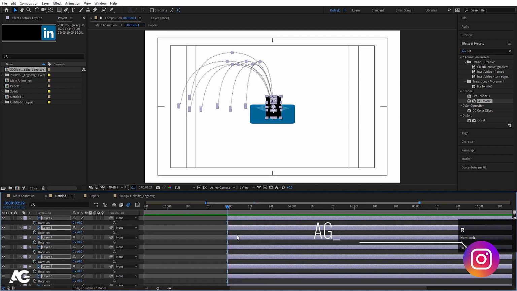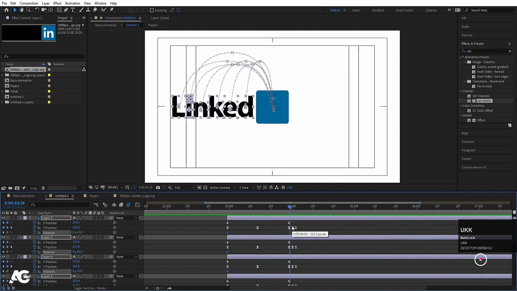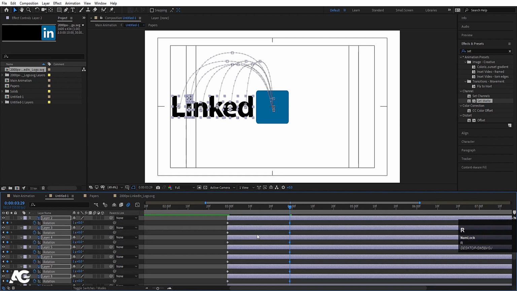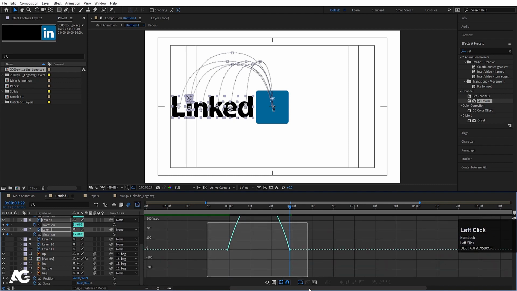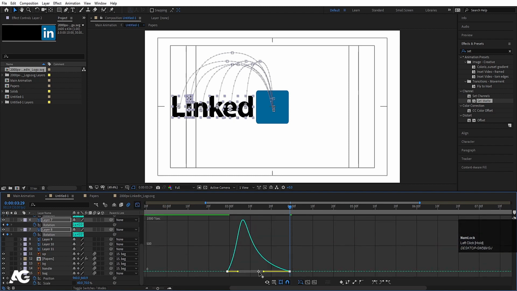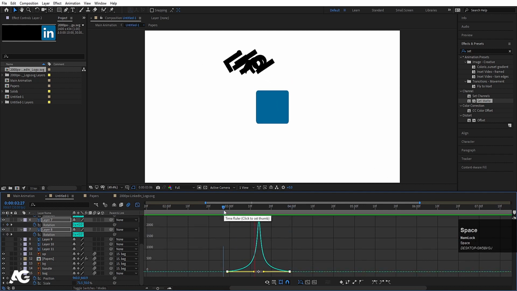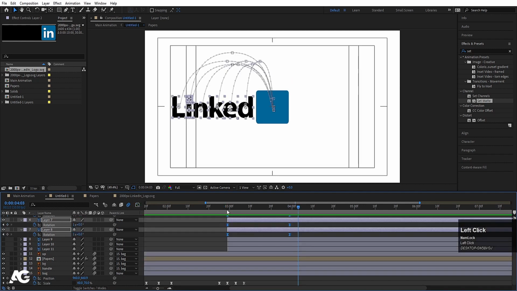Now press R for rotation, create one keyframe, hit U, go to around this and create one complete rotation. Now press R again so we can see only our rotation keyframe. Select all the keyframes, hit F9, go to the graph editor, select this graph and by holding Shift move this handle over here and this handle over here, so you will get the rotation animation also.